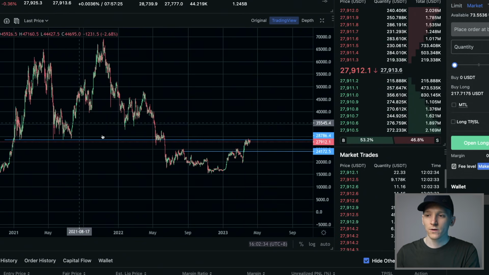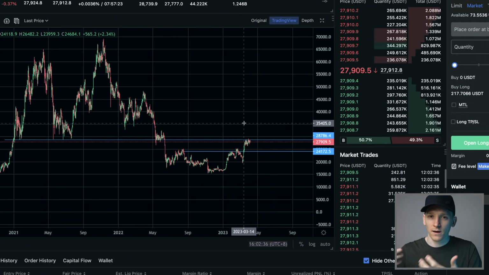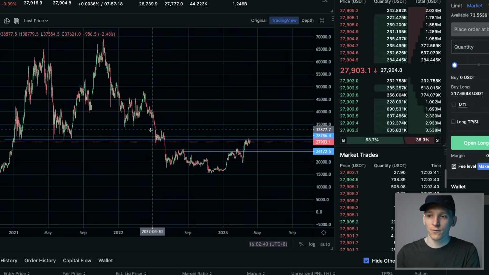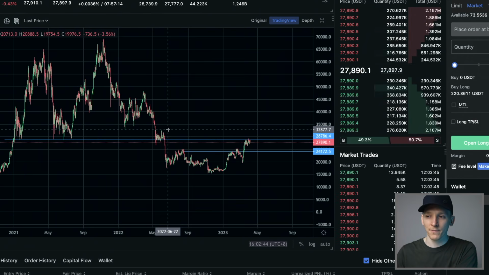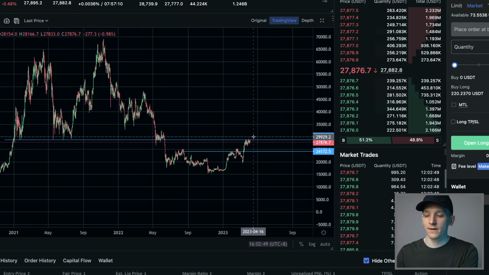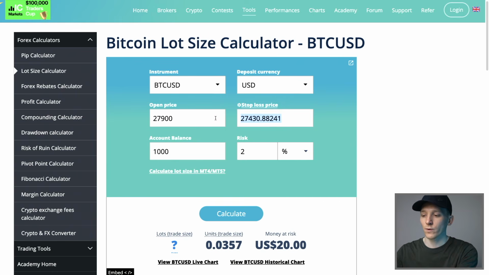The reason, you can see that 30K is a very psychological level. If it starts to break 30K from this support and resistance here, then it's probably because of a big upside move and we've taken the wrong position. So let's say 30K is a loss for us that we want to take, 30,000 like this. This works out if the stop loss is above or below, if you're taking a long or short position.